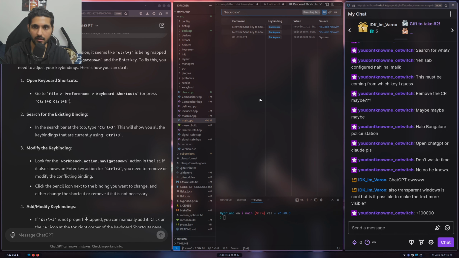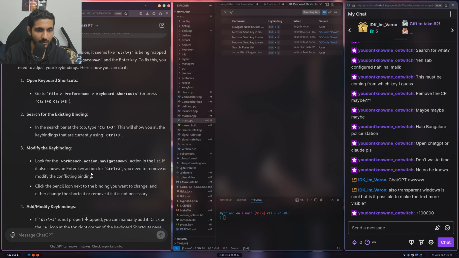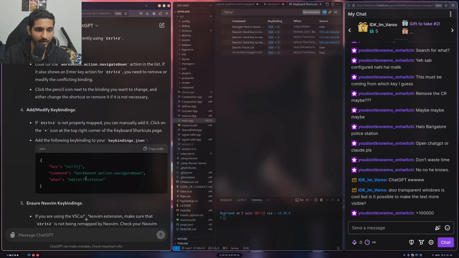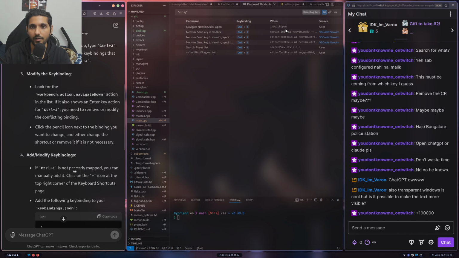Let's do it again. Control J. So this is what it's showing, right? So in the search bar, this will show up. Okay, look for the action list. If it also shows an enter key for return, you need to remove. Click the pencil icon. Editor text focus. So it's like in quick open. This is source user. Control J, navigate next in quick open. Send key in command line. Control J, neovim.init.